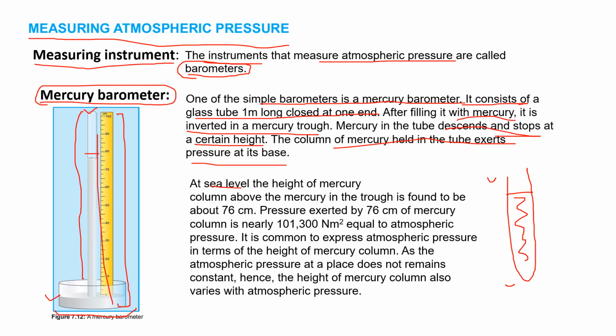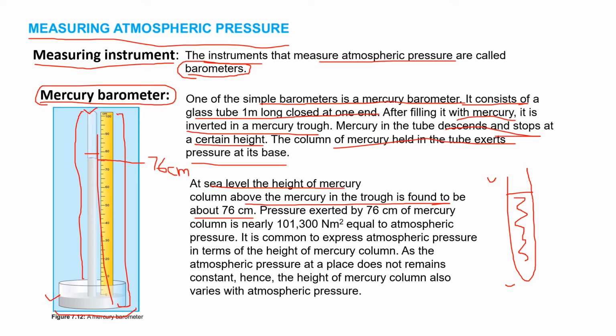At sea level, the height of the mercury column above the mercury in the trough is found to be 76 centimeter. So when we place this mercury barometer at sea level, we calculate that the amount of mercury is found to be 76 centimeter. The reading will be shown over here like this when we check at sea level, right?